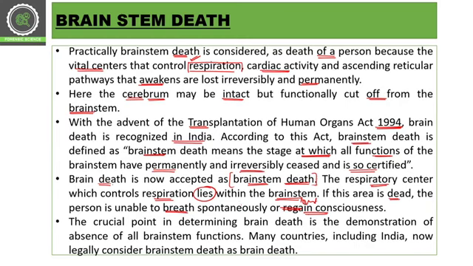The crucial point in determining brain death is the demonstration of absence of all brain stem functions. Okay, so the most crucial point is that brain stem cells lose all their function, and in many countries which include India, it is legal to consider brain stem death as brain death. Okay, so this is the main type of death.